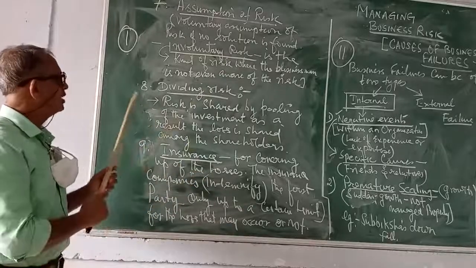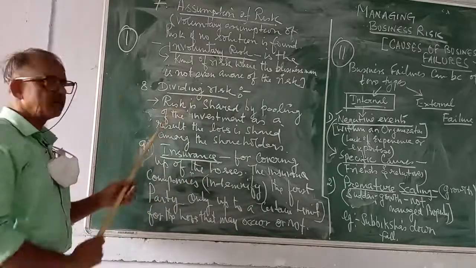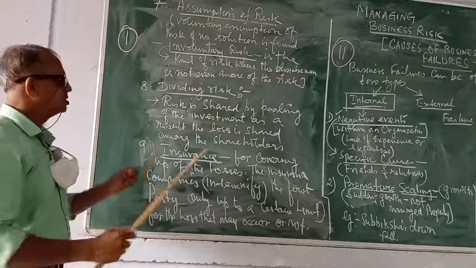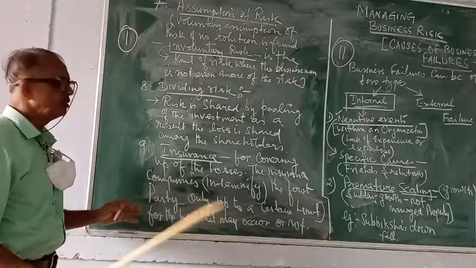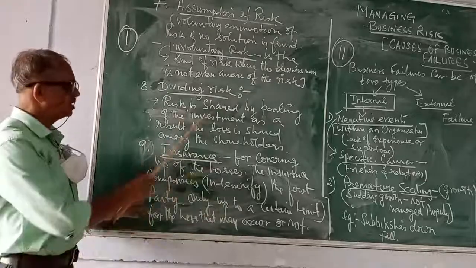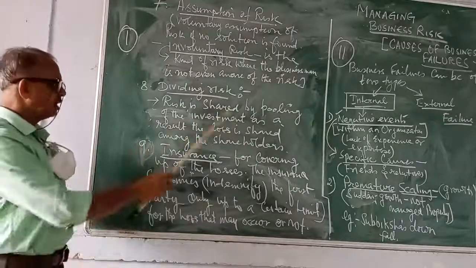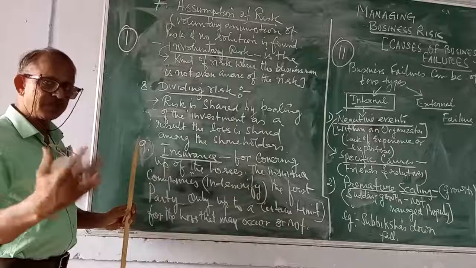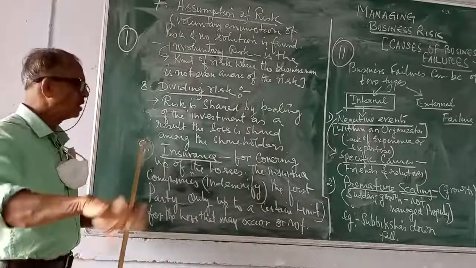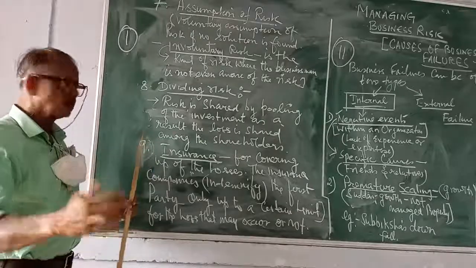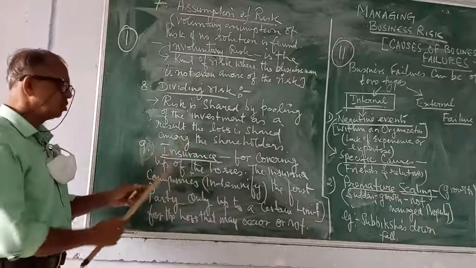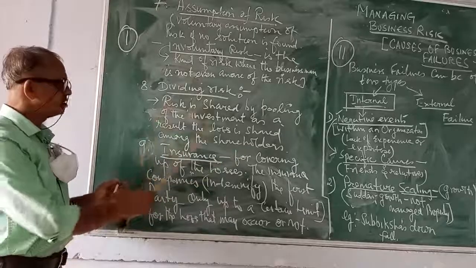Okay. Now coming to the 8th point, dividing risk. How can I manage risk? I can manage risk by dividing the risk. So how do I divide the risk? I divide the share. That is, the risk is shared by pooling of the investment. Investment is pooled among the business partners, and thereby the loss is shared among the shareholders. So this is dividing of risk.